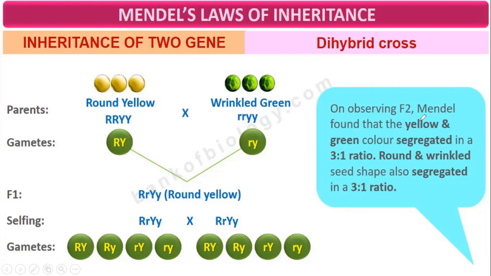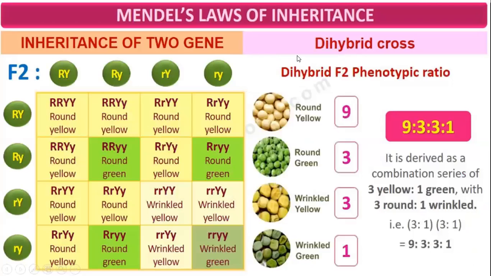On observing F2, Mendel found that yellow and green color segregated in a 3:1 ratio. Round and wrinkled seed shape also segregated in a 3:1 ratio. So in the inheritance of two genes, this is the checkerboard. These are the gametes of the F2 generation.